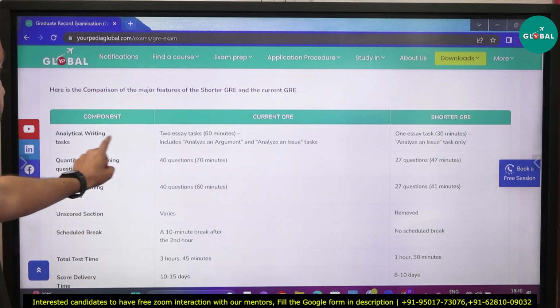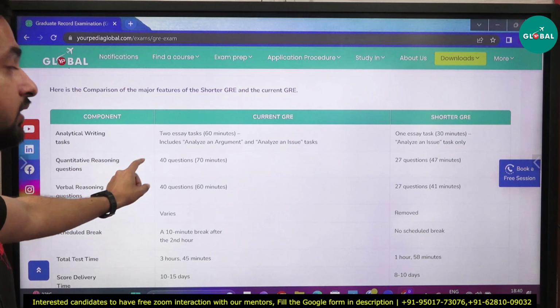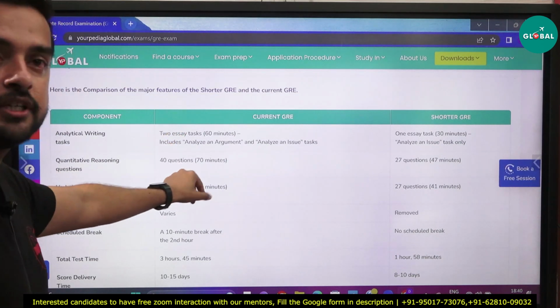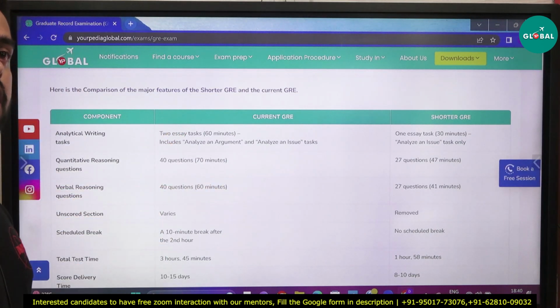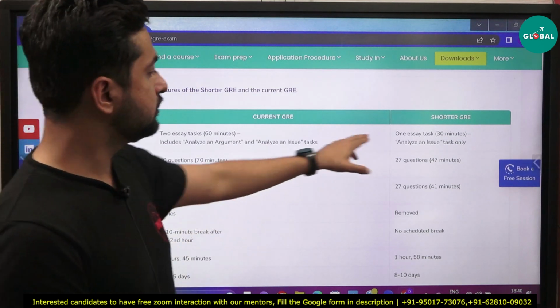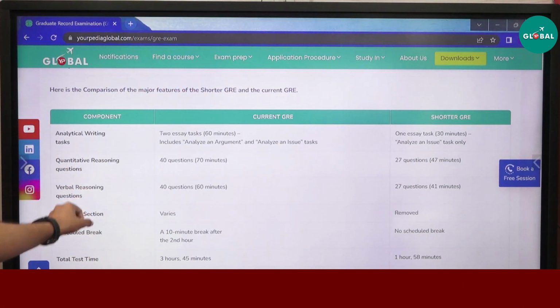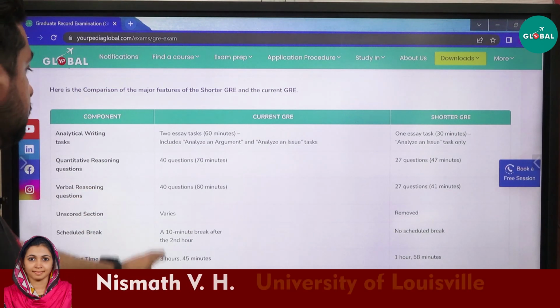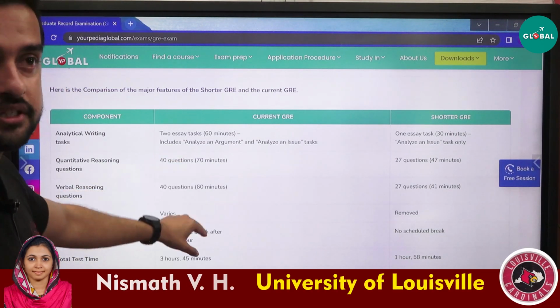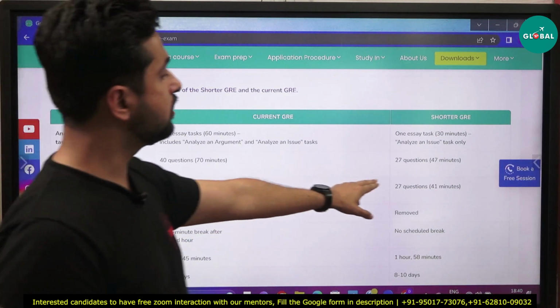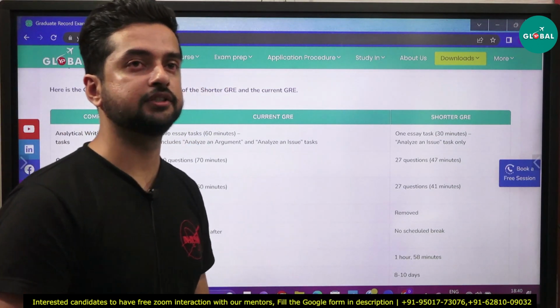Previously in quantitative reasoning, that is mathematics, you would get 40 questions and 70 minutes, coming in 2 sections. Now it is only 27 questions, 47 minutes. After that, in verbal reasoning, that is English, you previously got 40 questions to answer in 60 minutes. Here you have 27 questions in 41 minutes.